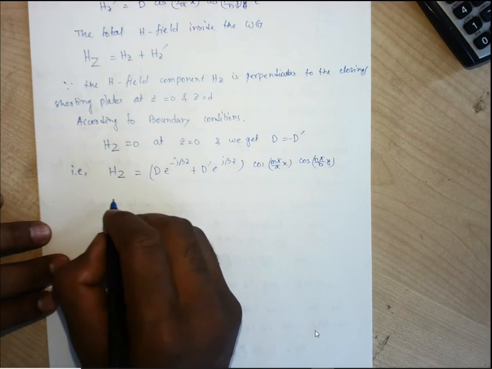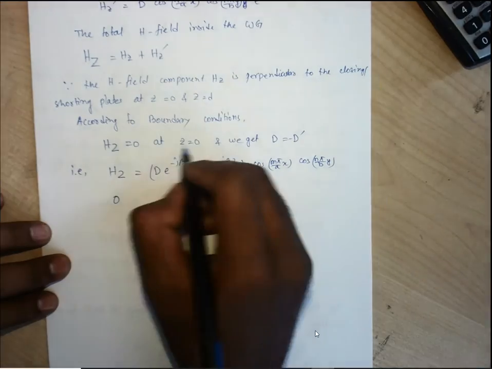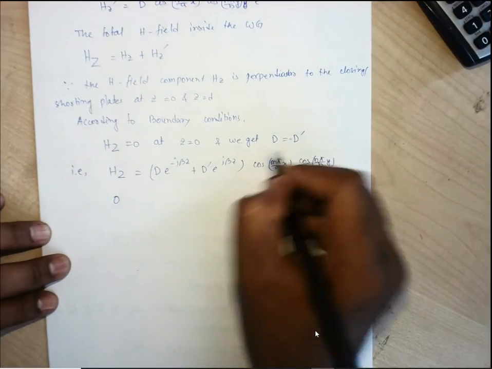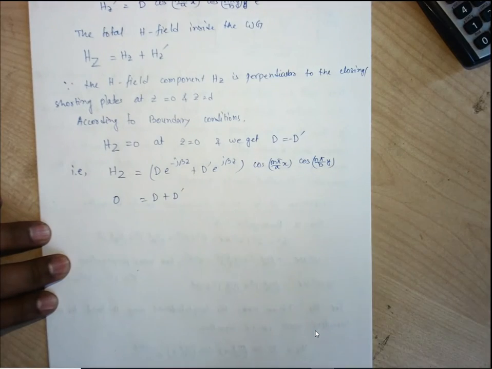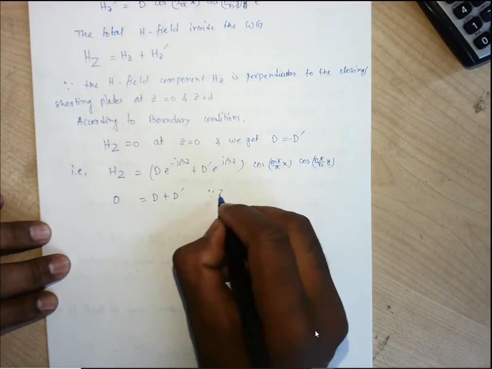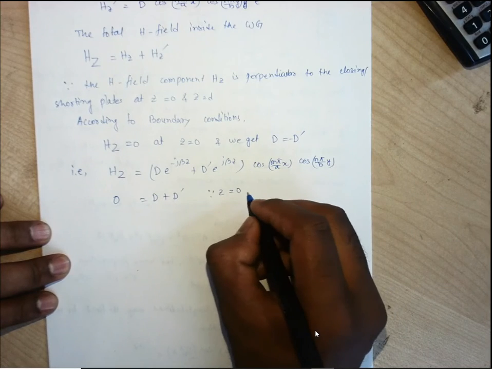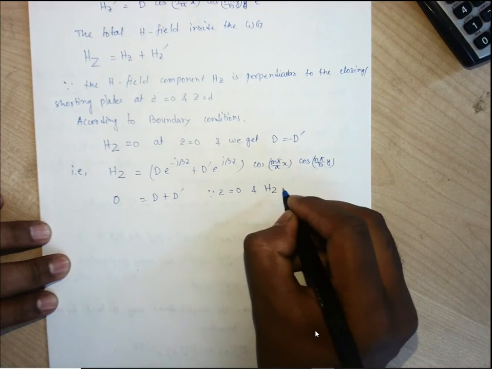This Hz is 0, we have considered at z equals to 0. How are we getting this value? I am just writing here: D plus D prime, since z equals 0 and Hz is equal to 0.